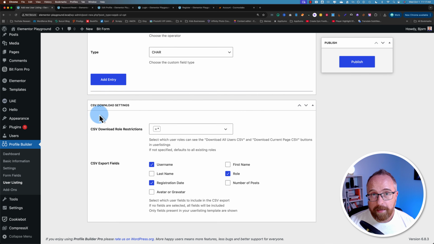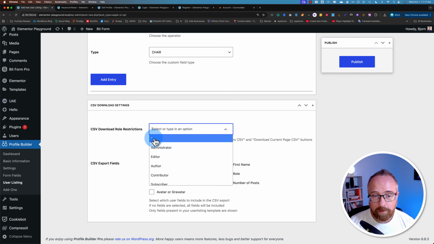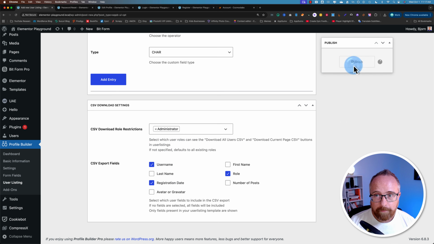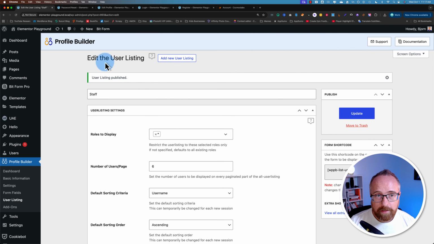You can also allow the download of all user profiles to a CSV file. I'm not going to allow that. The star would allow all users to do it. Maybe I'll just add admins, so only admins can do this. Click on publish. And now we have customized the user listing, but we haven't created the page for it yet.